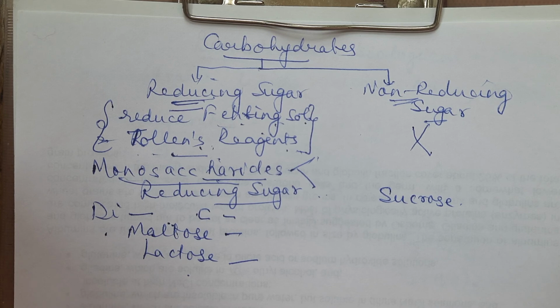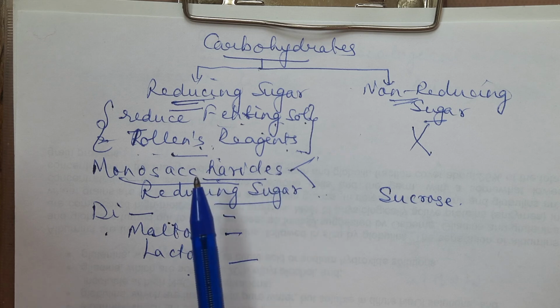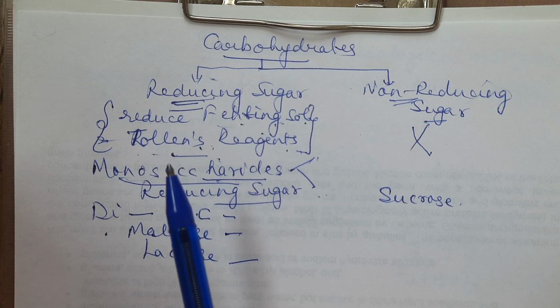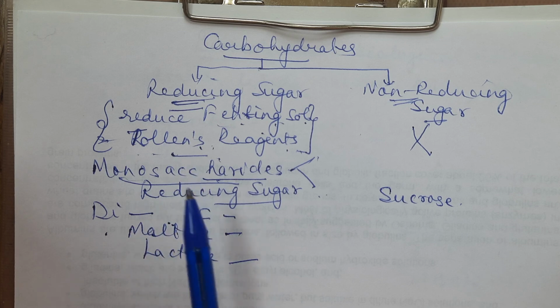Okay, that is one very important thing. And then we have discussed three different types of classifications. One classification on the basis of taste, sugar and non-sugar. The second classification is on the basis of the units they give on hydrolysis: monosaccharide, oligosaccharide, polysaccharide. And the third classification is on the basis of whether they are able to reduce Fehling solution and Tollens reagent or not.